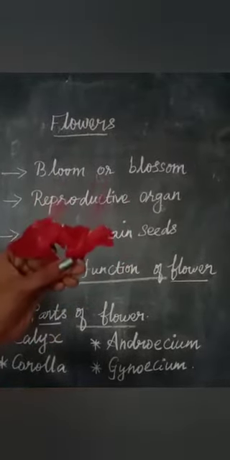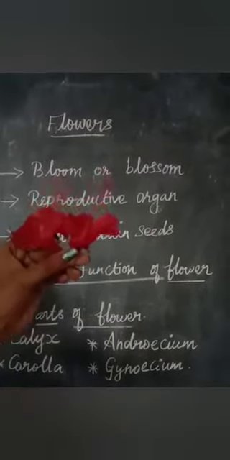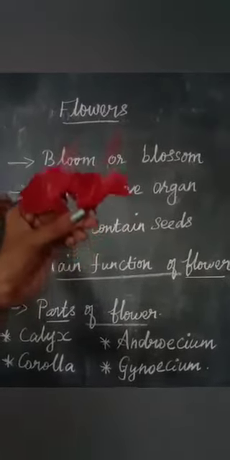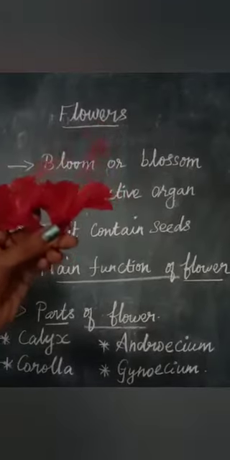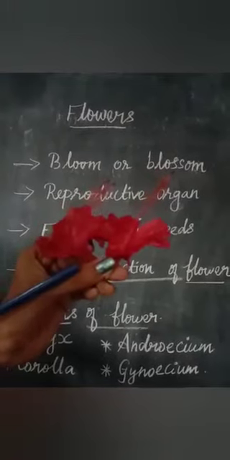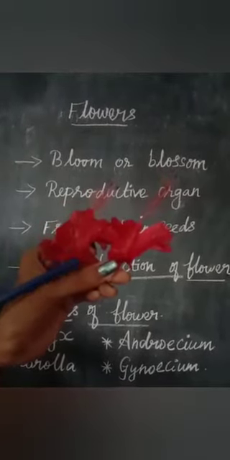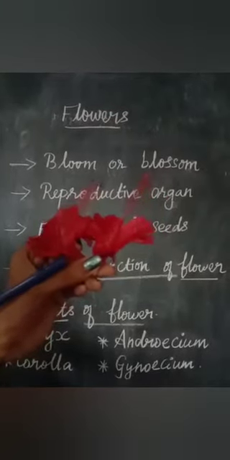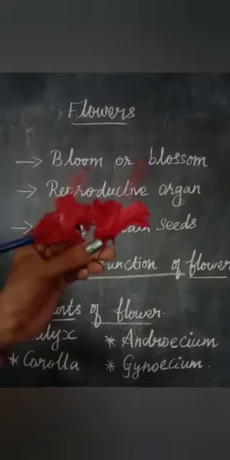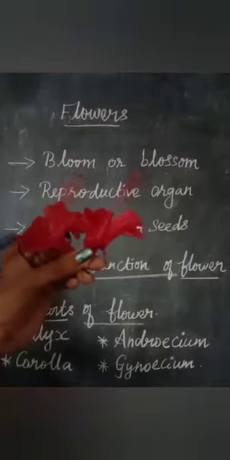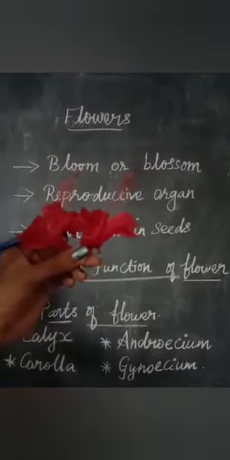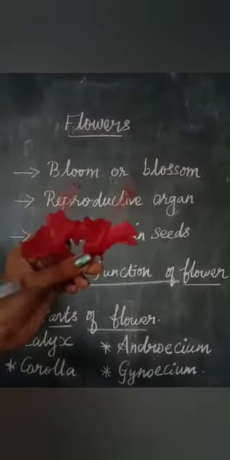Yes, very good. This is a shoe flower, or else the botanical name is Hibiscus rosa-sinensis, hibiscus flower. Okay, so a flower is known as bloom or blossom, right? It is a reproductive structure found in flowering plants. The flower contains the plant's reproductive organs, and its function is to produce seeds. The main function of the flower is to produce seeds, right? Through the reproduction process, and after fertilization, the ovary of the flower develops into fruit containing the seeds.